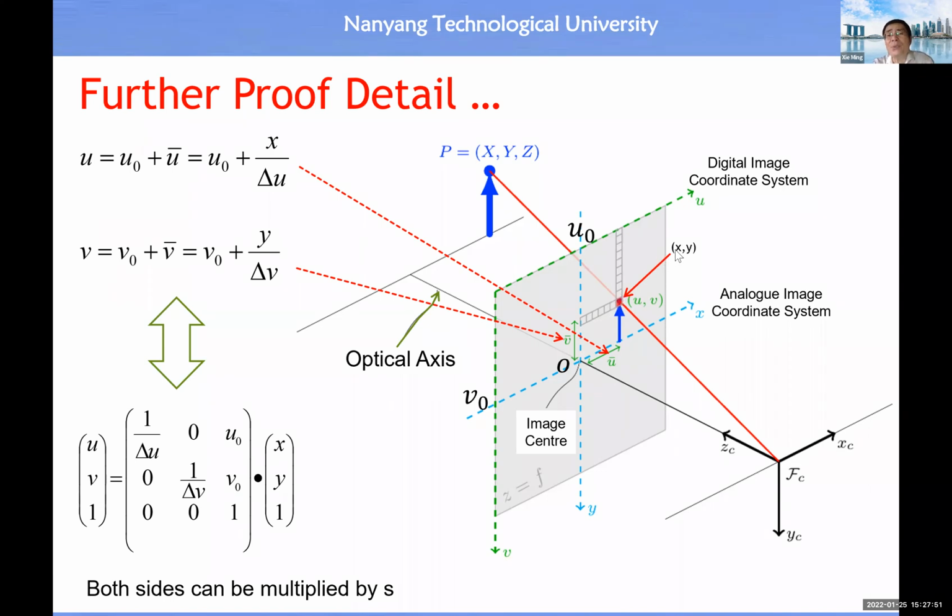Then if you produce XY, now XY is not equal to 0, you just need to know that X will introduce how many columns, all right? So X divided by the width of each column gives you the extra columns with respect to U0, then you have this equality. Then Y is the same.